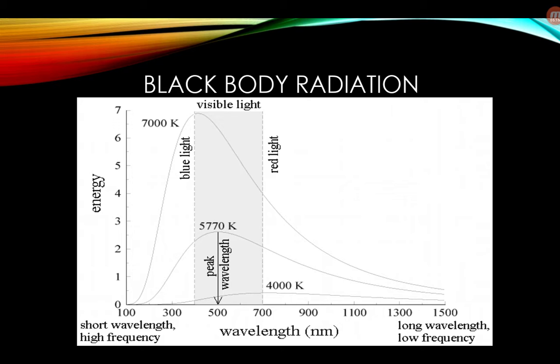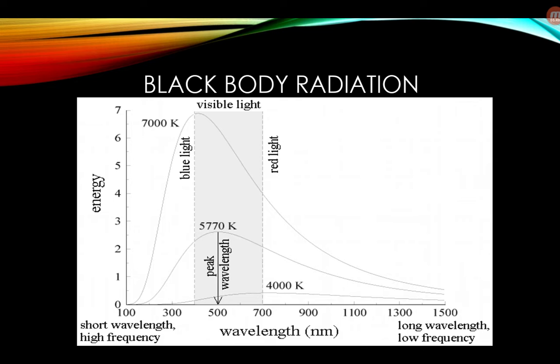As the temperature increases, the peak moves to shorter wavelength. You can observe that at high temperature, the peak, the maximum value of the graph, moves to lower wavelength, or towards higher energy, as energy is inversely proportional to wavelength. That is a very important point. You must note that. I will tell it once more: as the temperature increases, the peak moves to shorter wavelength.